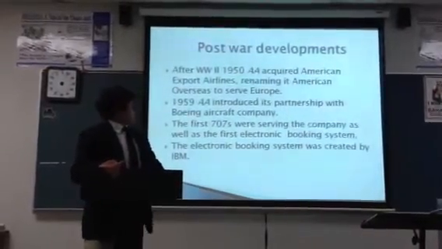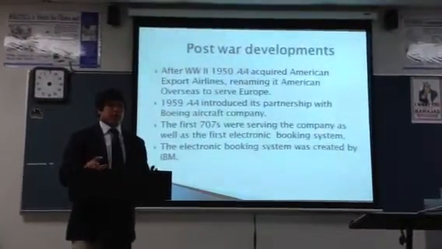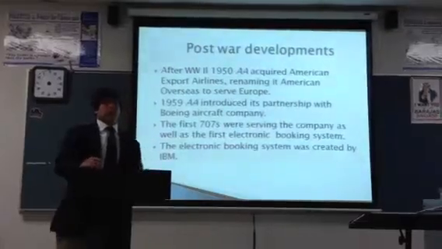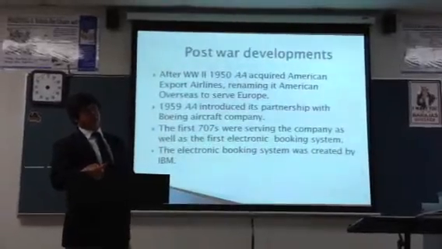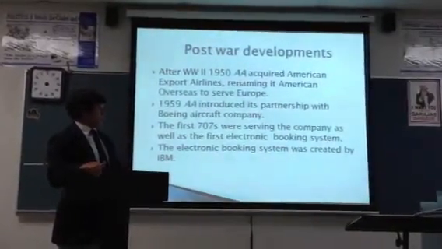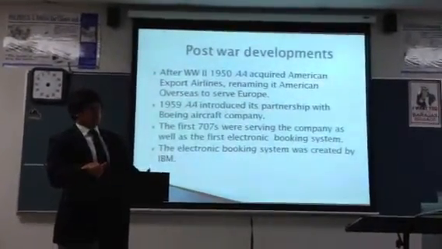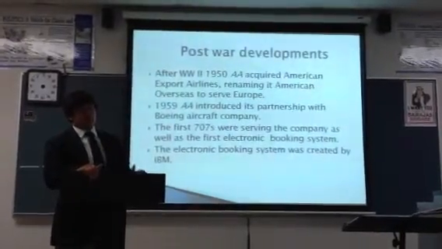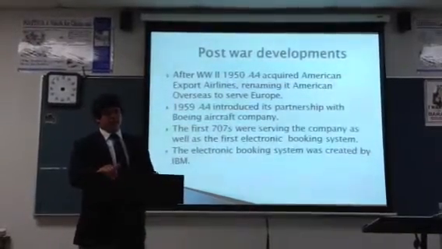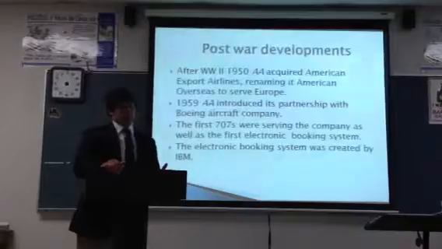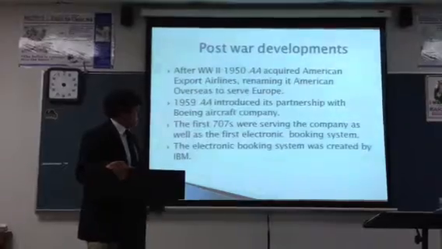Now, with the ability to fly overseas to Europe, it allowed American Airlines to expand. It allowed their routes to go overseas and service more people, which in turn creates more profit and more revenue for the company. Now, the fact that they created the 707 and the IBM booking system was also another key factor, because the 707 is obviously a very large plane, not to mention the IBM system was another advancement that they used. It was a quicker booking system, more efficient and more accurate, which allowed more flights to be booked, with more precise estimates and percentages of people and other fuel costs used during the flight.